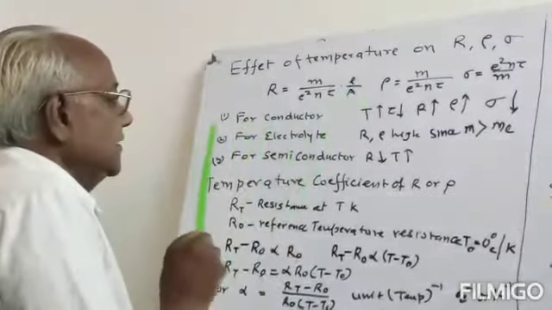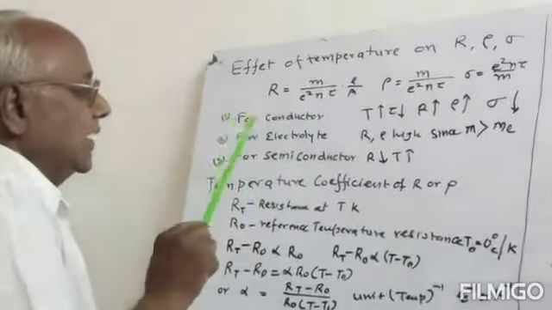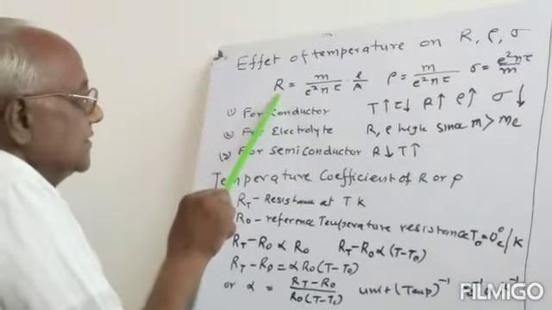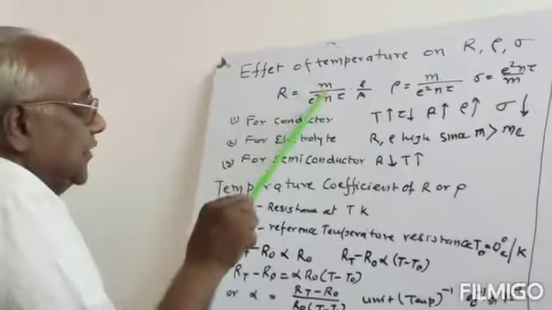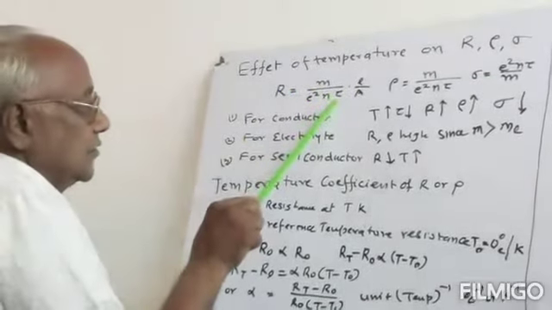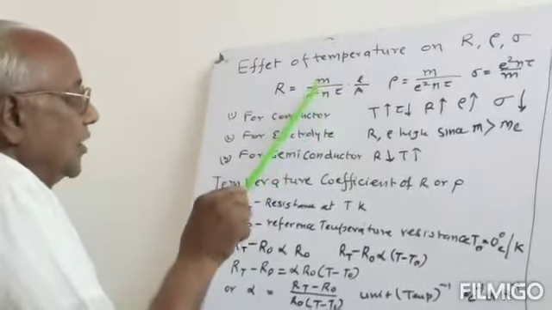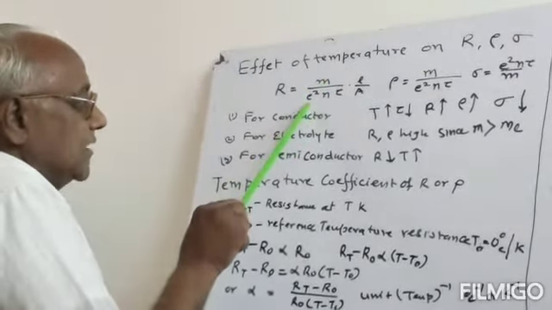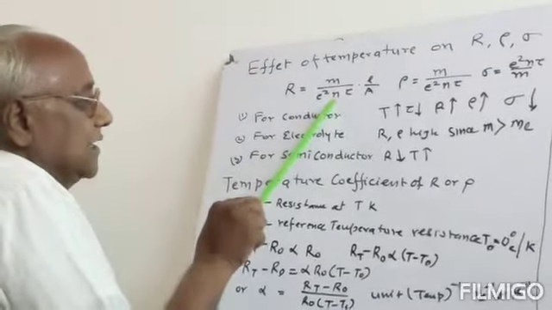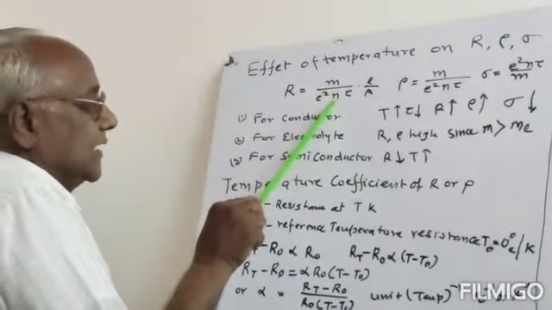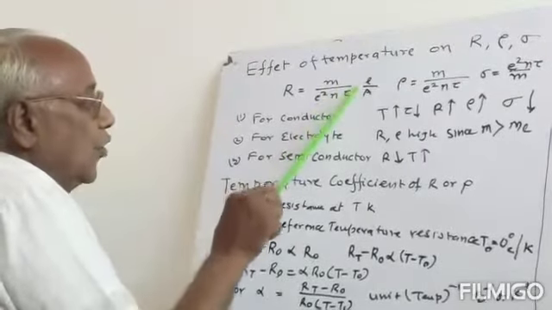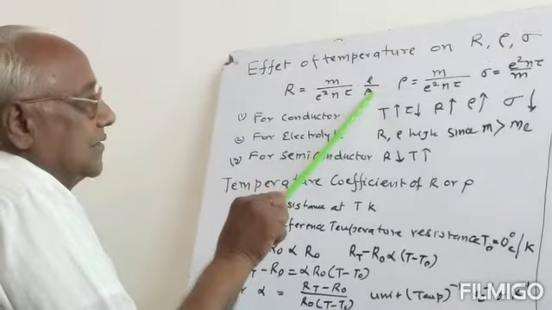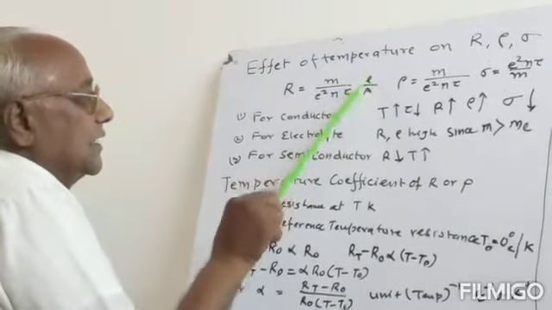Now for the conductor or metals, the resistance will depend upon tau, because the mass of the electron is constant, the charge of the electron is constant, and the number density for that particular conductor is constant. Tau will depend upon the temperature. L and A are both constant with the temperature.